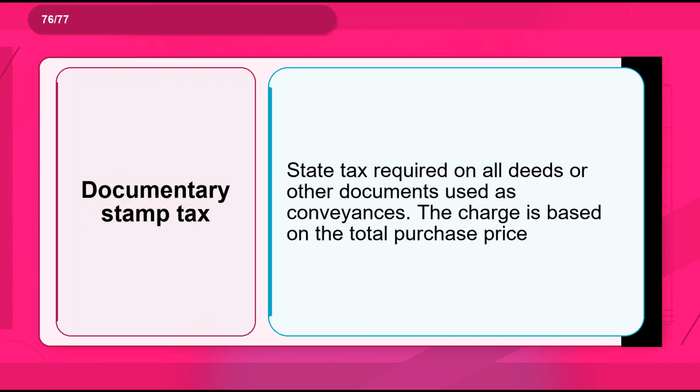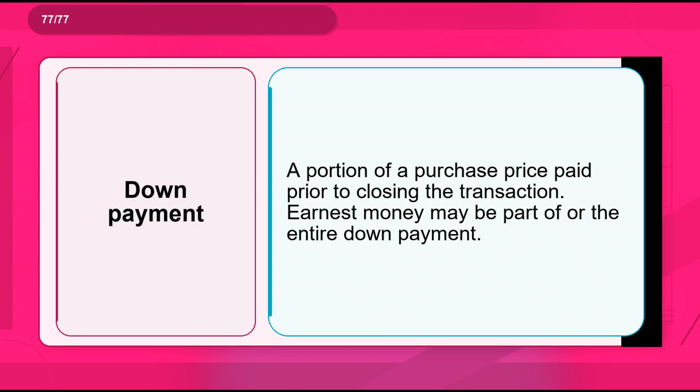Flashcard 76. Term: documentary stamp tax. Definition: state tax required on all deeds or other documents used as conveyances. The charge is based on the total purchase price. Flashcard 77. Term: down payment. Definition: a portion of a purchase price paid prior to closing the transaction. Earnest money may be part of or the entire down payment.